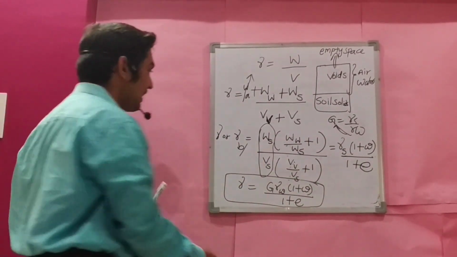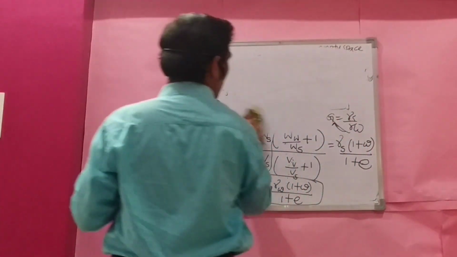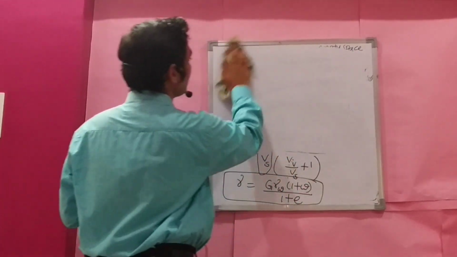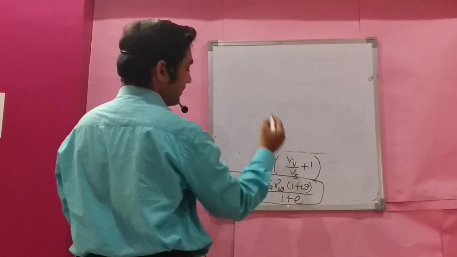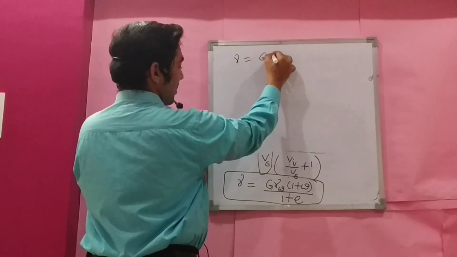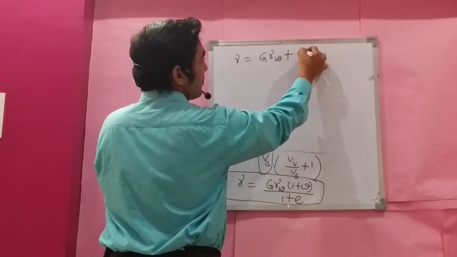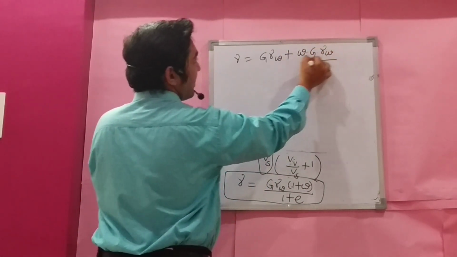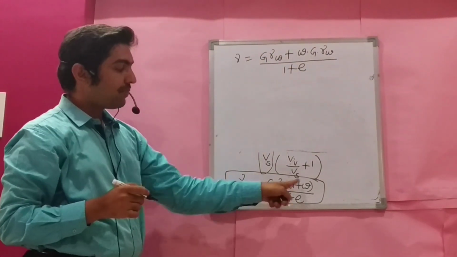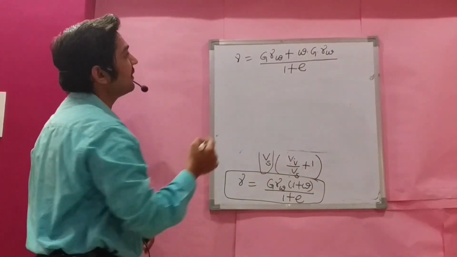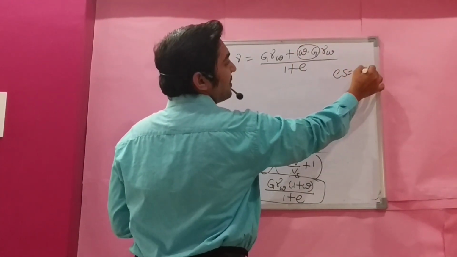Now extending this relationship, what we get is gamma is equal to G gamma W into 1 plus wG gamma W divided by 1 plus e. Multiply within brackets. wG is nothing but, we know that Se is equal to wG from the earlier relationships.